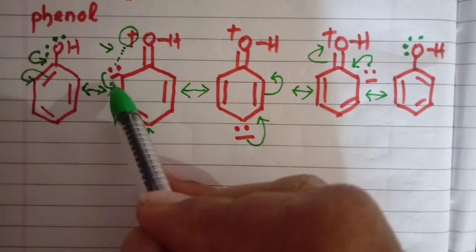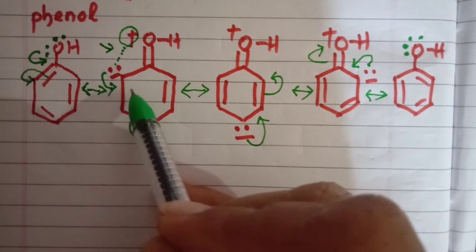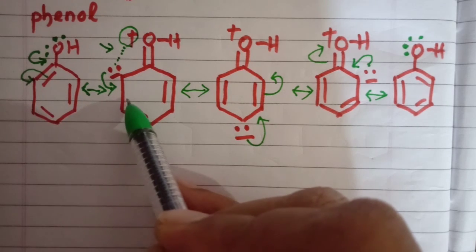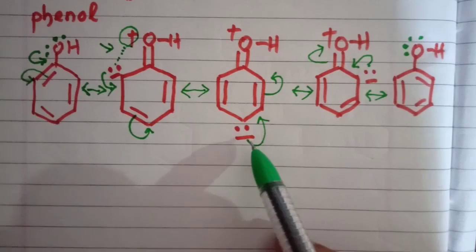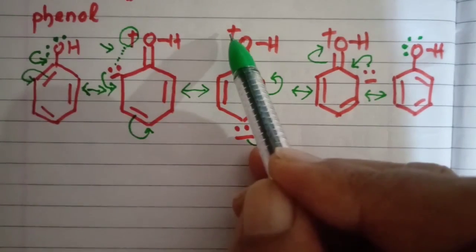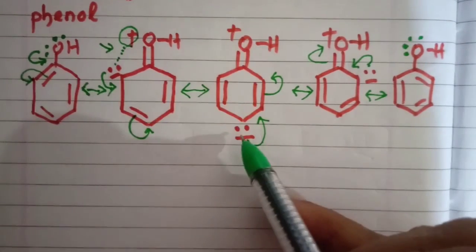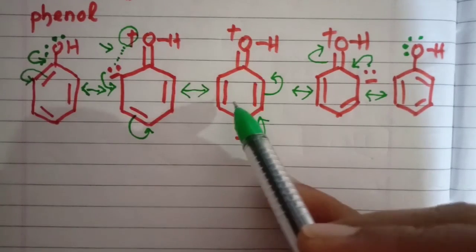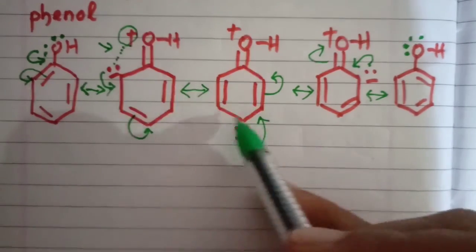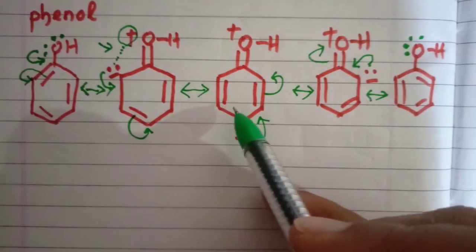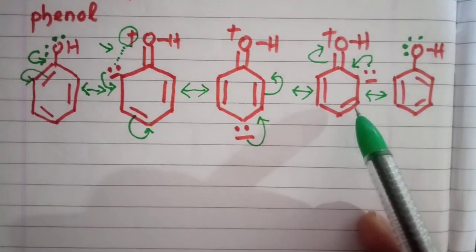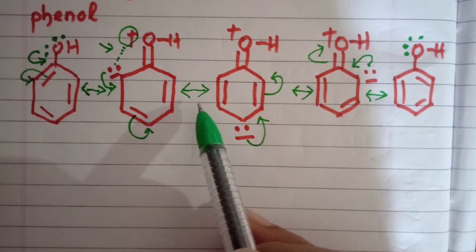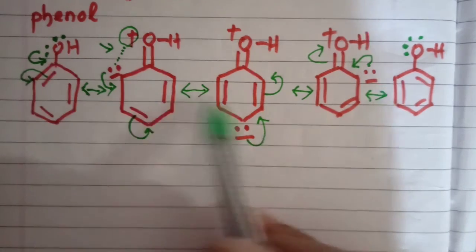This negative charge on the second carbon will form a pi bond over here, and the existing pi bond is shifted. Same story. This is the negative charge, this is the positive charge. Obviously the attraction between this negative and this positive is less, so less energy is required. But in phenol there is charge separation. As there is charge separation, it has some more energy.